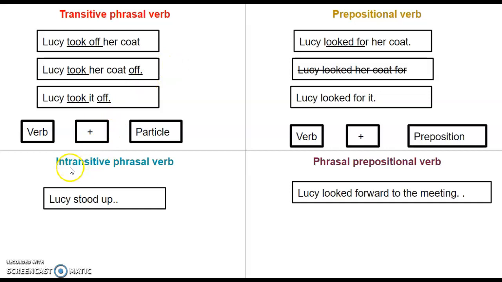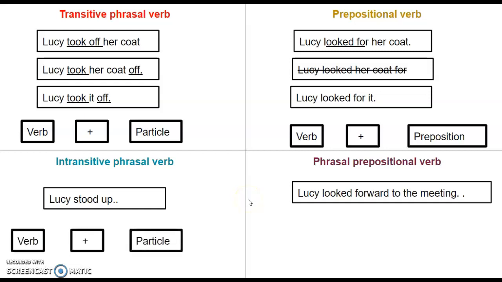Now, let's go to the intransitive phrasal verbs. Lucy stood up. What do you think? Is it going to be made up of a verb plus a particle or a verb plus a preposition? A verb plus a particle, because there is nothing here. So yes, it is made up by a verb plus a particle. And then we have phrasal prepositional verbs.